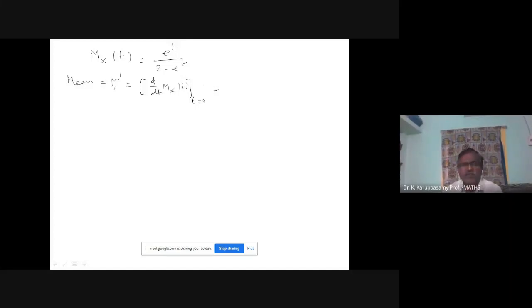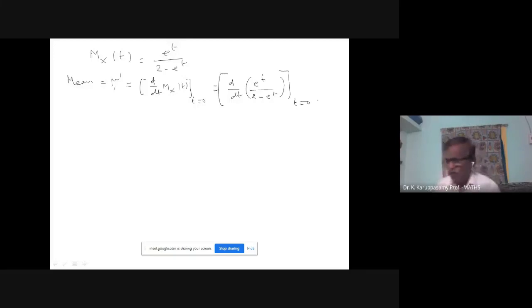That's all. So let us differentiate the moment generating function, d by dt of e power t divided by 2 minus e power t. I am going to do the differentiation. After differentiation, you put t equal to 0. How to differentiate e power t divided by 2 minus e power t? U by v formula.